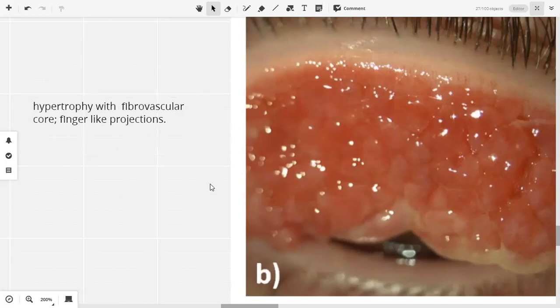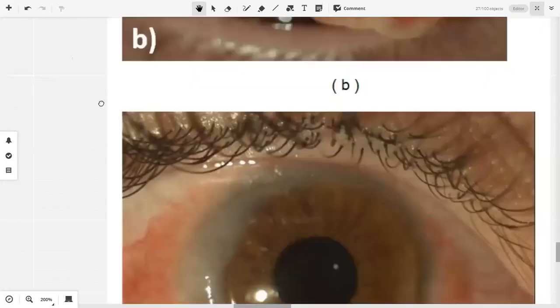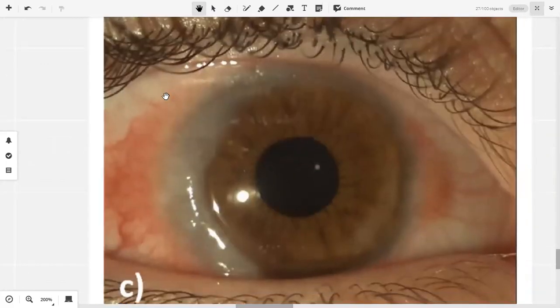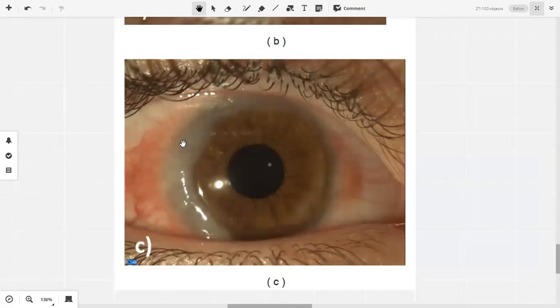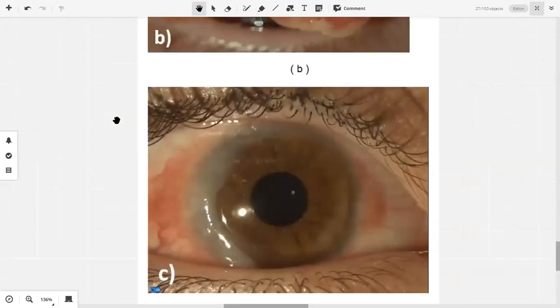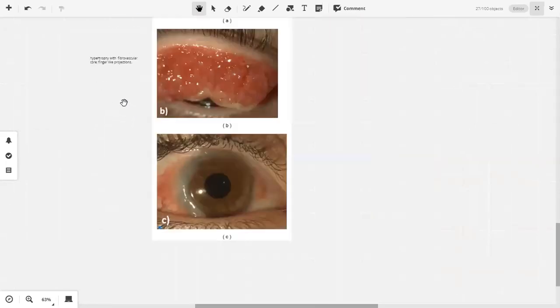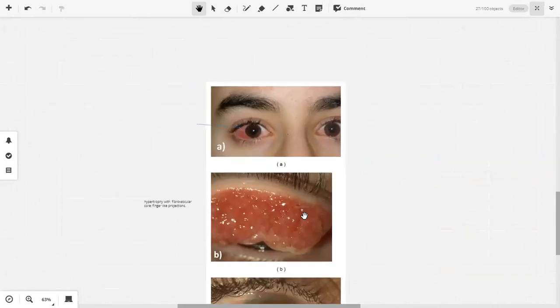Proliferation which contains blood vessels along is called papilla. These are papillae. Now again in this picture, we're not able to appreciate that much because these are also papilla, but they're not around the same color as well vascularized in this picture. Important thing here is that these are papilla which I filled.